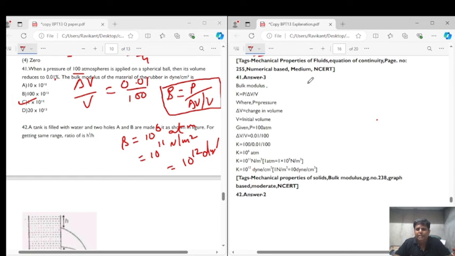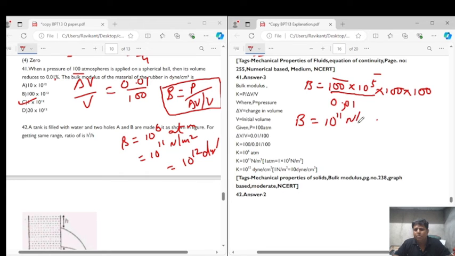So we have B is equal to pressure. Pressure is 100 atmosphere. So 1 atmosphere is 10 to the power of 5, so 100 atmosphere will be 100 into 10 to the power of 5 Pascal, upon delta V upon V, which is 0.01 upon 100. So we'll multiply with 100 over here, so we are removing the decimal from here. We'll have to multiply one more 100 here. So the total number of zeros over here is 2 plus 2 is 4, plus 2 is 6, and plus 5 is 11. So we get bulk modulus is equal to 10 to the power of 11 Newton per meter square.